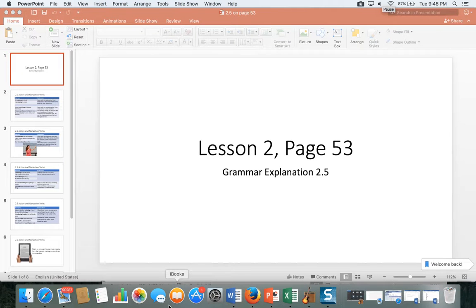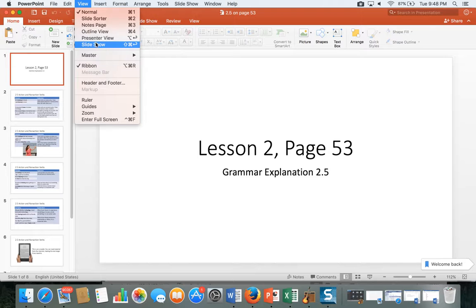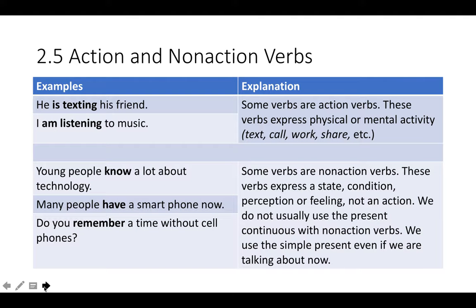Now we're talking about Grammar Explanation 2.5 on page 53. And this is a new problem with present tense, that we have two kinds of verbs, action and non-action verbs. Non-action verbs are sometimes also called stative verbs. Okay, so some verbs are always action verbs and they express physical or mental activity, like text, call, work, share,